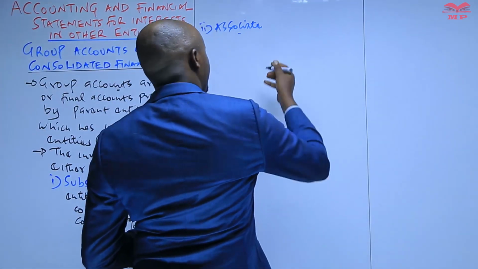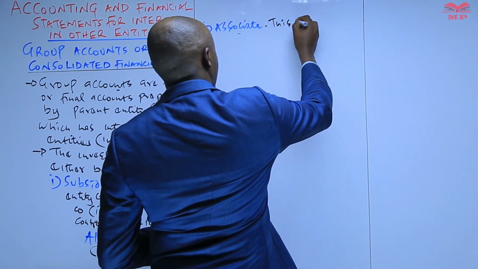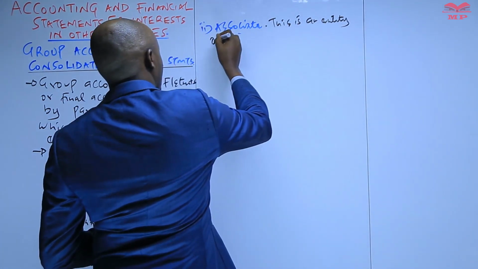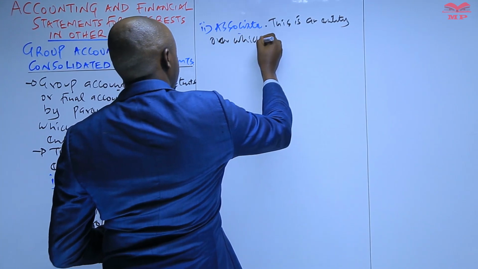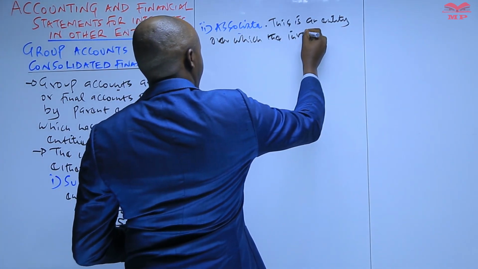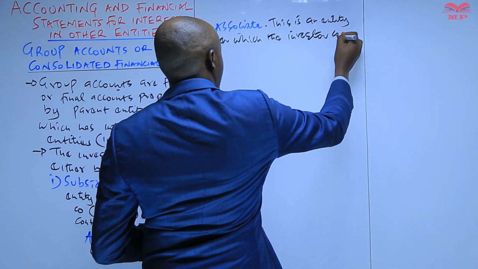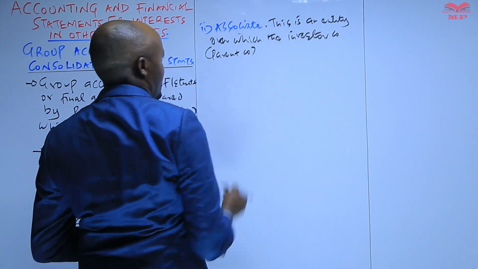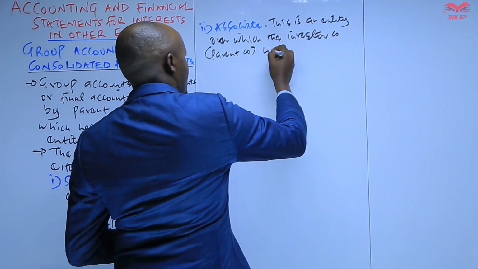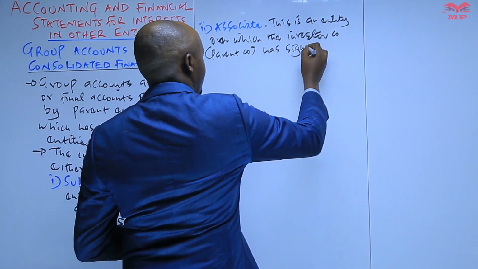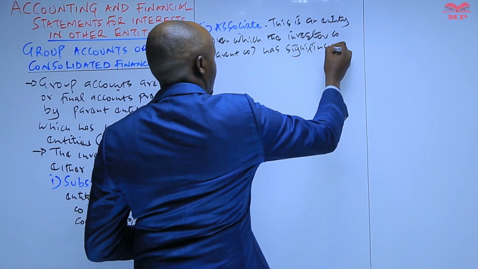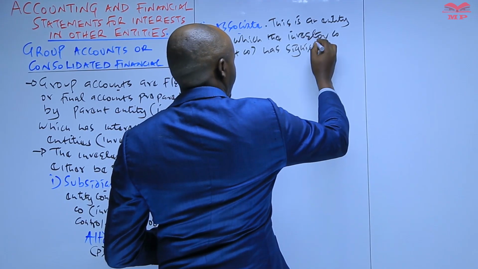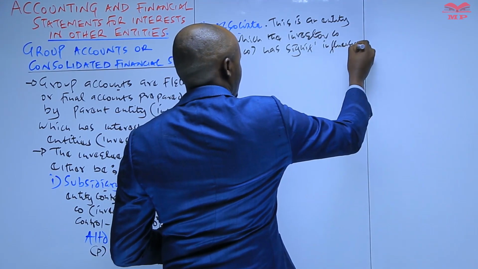So therefore you can say that this is an entity over which the investor company, remember in this case when we talk about the investor company, we are talking about the parent company, has significant influence.